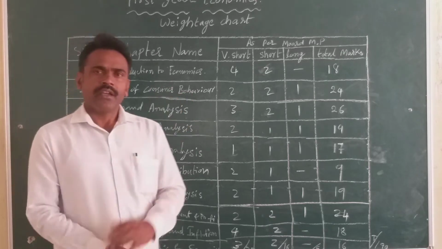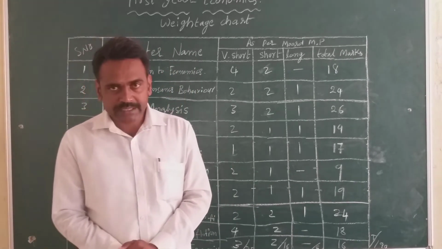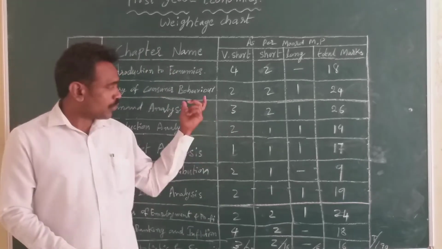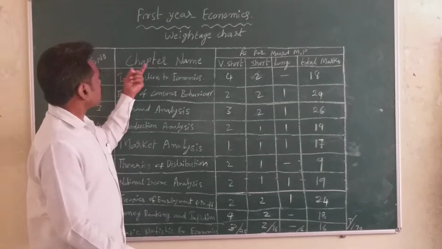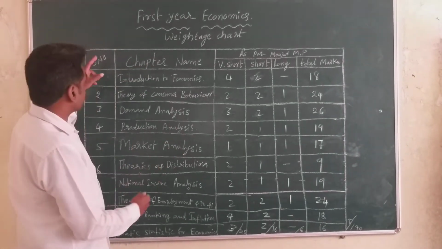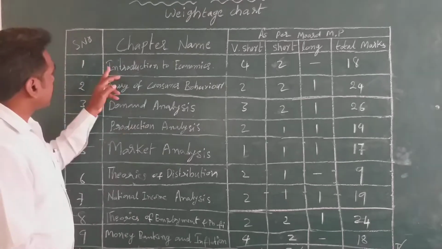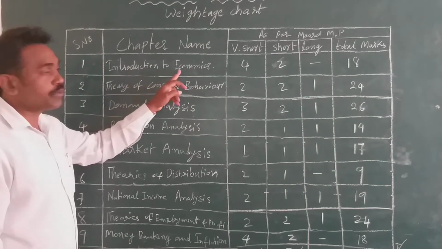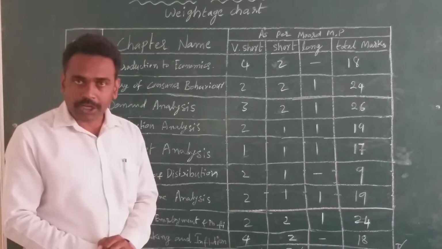You know very well about the total first year economics syllabus. There are a total of 10 chapters. The first chapter is Introduction to Economics.